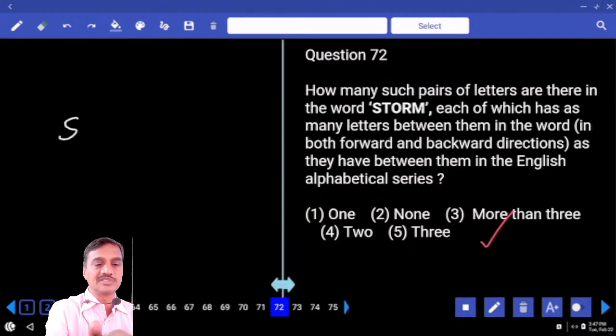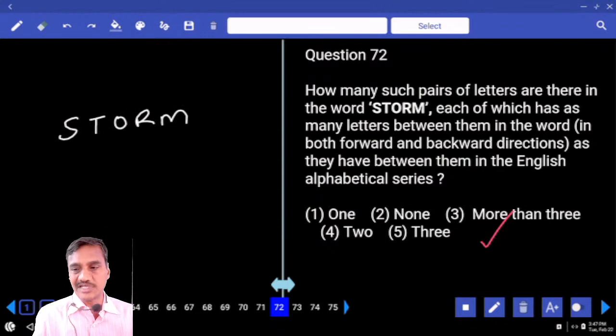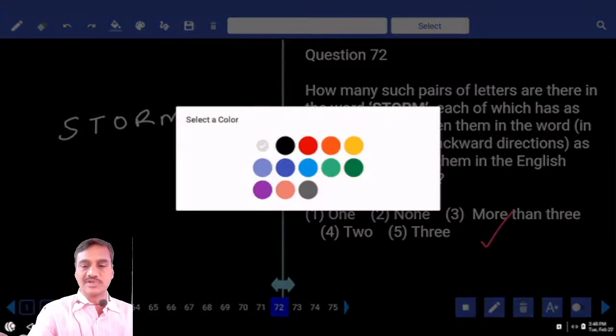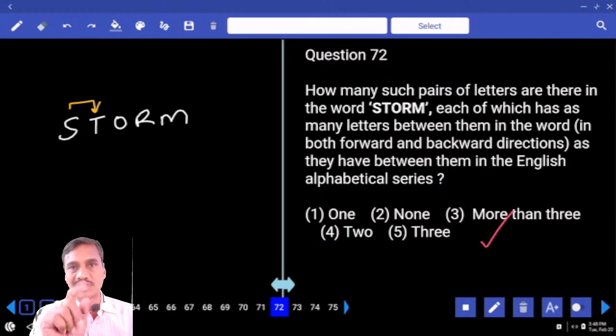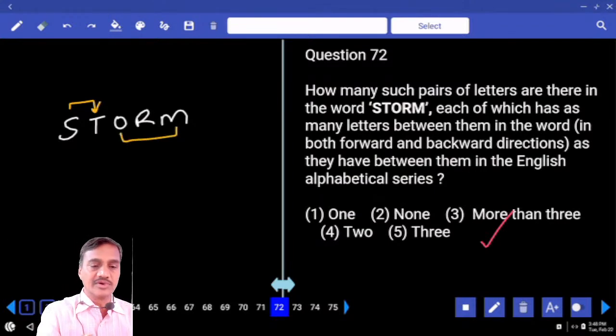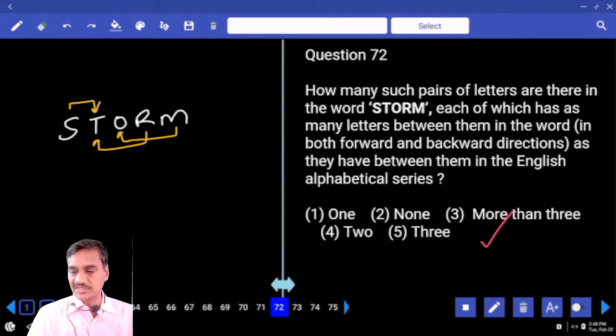Then coming to 72. How many such pairs of letters are there in the word STORM, each of which has as many letters between them in the word as in the alphabet, both forward as well as backward? Then how many pairs do we have? S and T is one such pair. And the next one, S, T, U, V, W... P, Q, R, that's it. From left-hand side to right-hand side, there is only one pair. And again in the reverse, M, N, O, P, Q, R, S, T, there is one more pair. So how many do we have? 3 pairs, that is choice 5, question number 72.